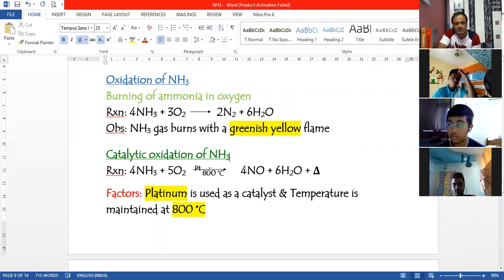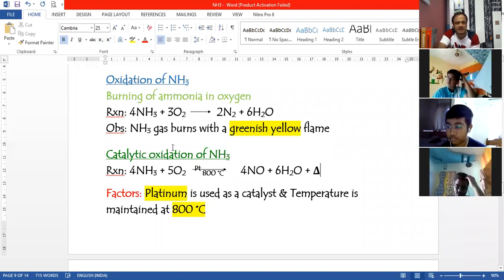The best way to remember this reaction is 4-5-4-6. This is how we remember this reaction, 4-5-4-6. So that is 4 ammonia, 5 oxygen, and 4 nitric oxide, 6 water. So 4-5-4-6 is how we remember this reaction. So whenever you see catalytic oxidation of ammonia, you should remember 4-5-4-6.